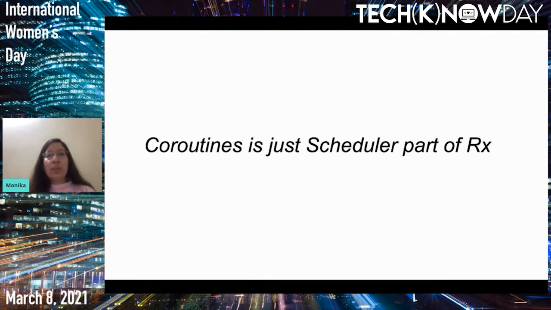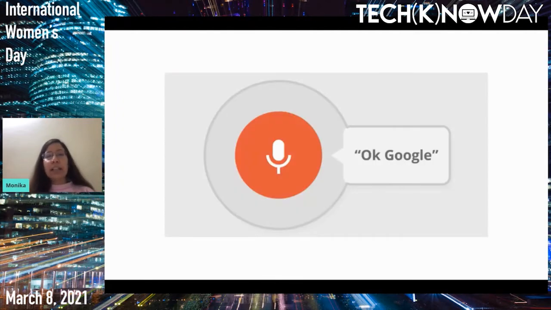So she goes to Google and asks, Google, if you are actually wanting people to adopt Kotlin, and you have introduced coroutines, then what should I use with coroutines to completely get rid of RX?